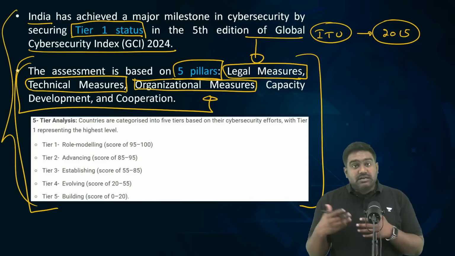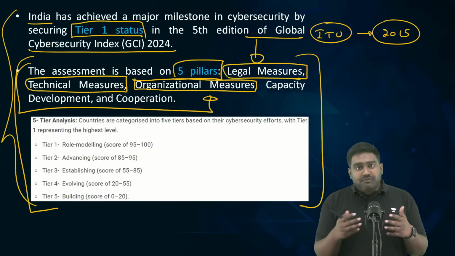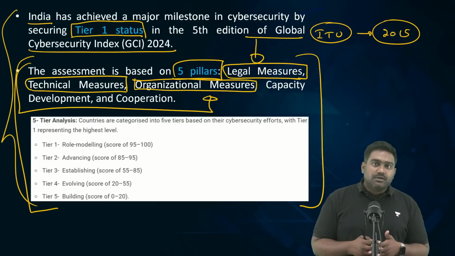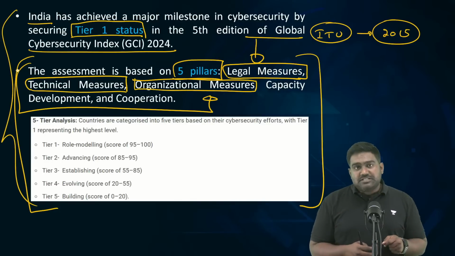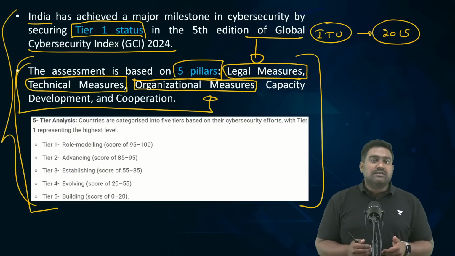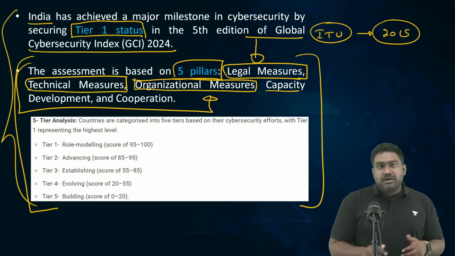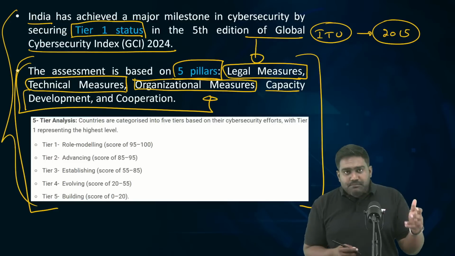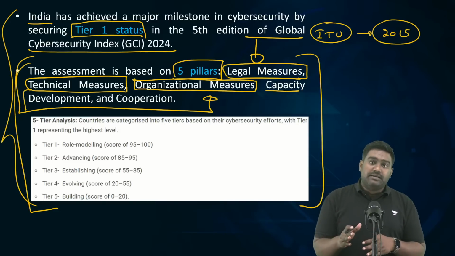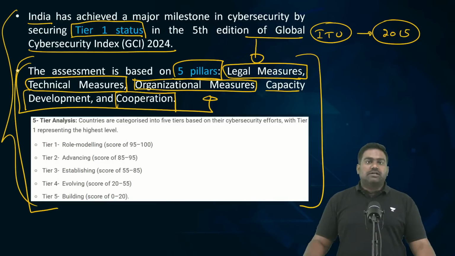Like India has CERT-In, and we also have a dedicated critical information infrastructure protection center to protect critical information infrastructure. So we have specific organizations and institutions in the country to deal with cybersecurity. What capacity has been developed and built? Do you have the manpower? Do you have the human resource required, the technical skills needed? And is this country cooperating with other countries?